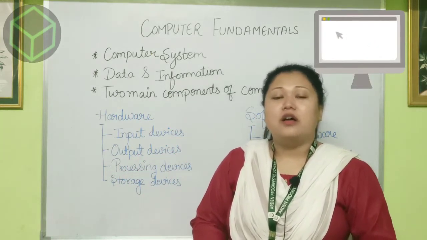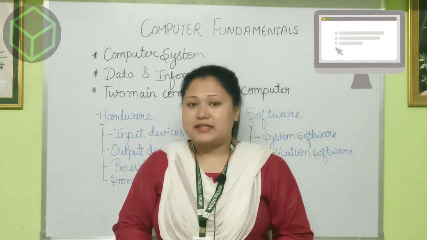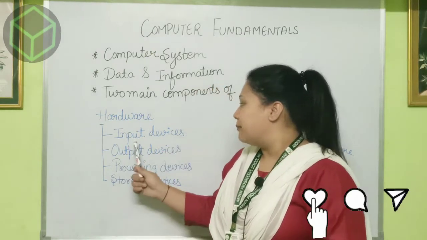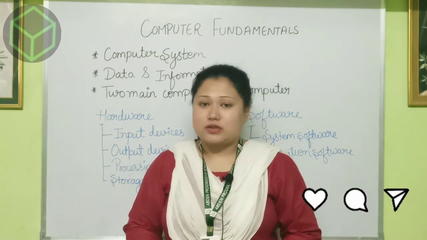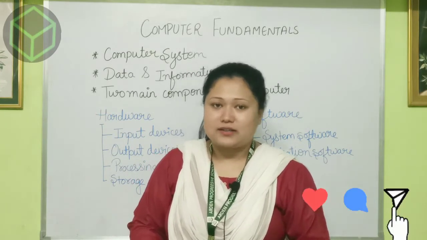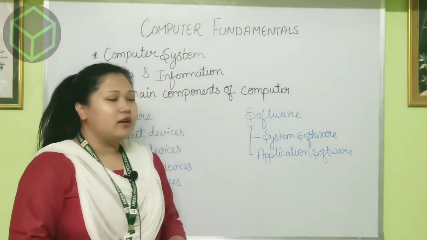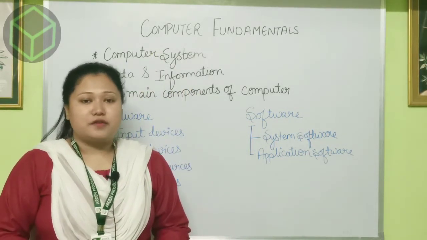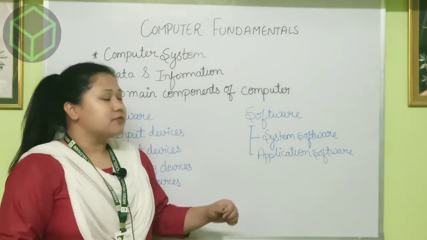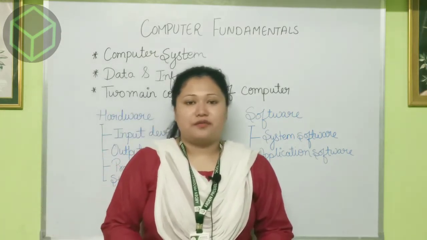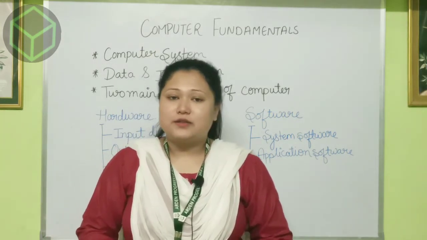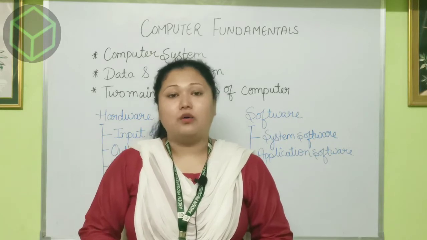Inside hardware, we have learned about the categorization of hardware, that is input device, output device, processing device and storage device. We have also studied about software and categorization of software, system software and application software. So today in this video we are going to study further about this chapter.